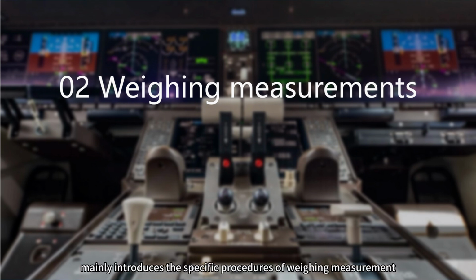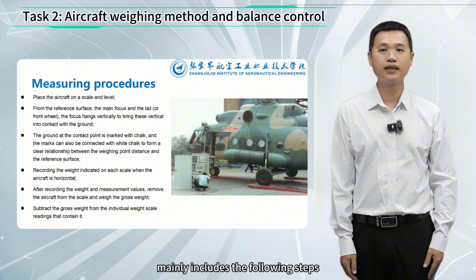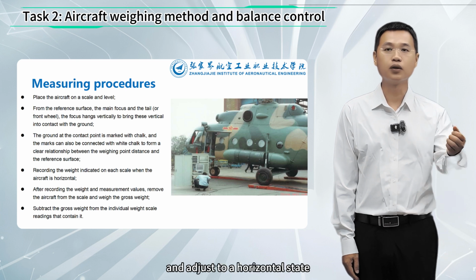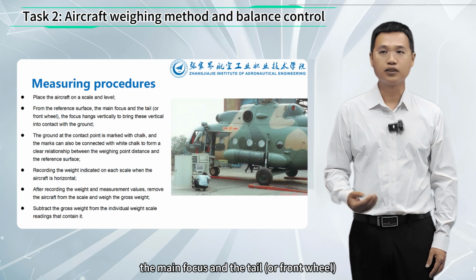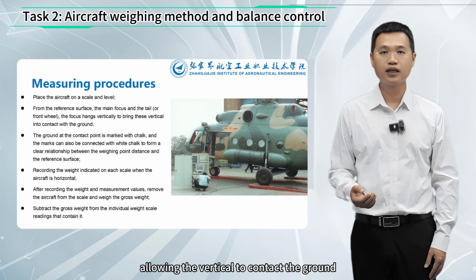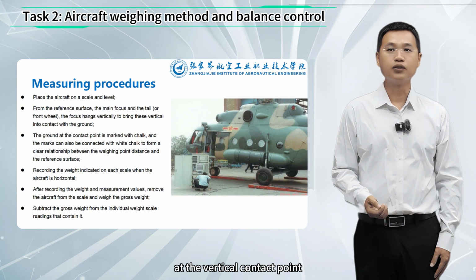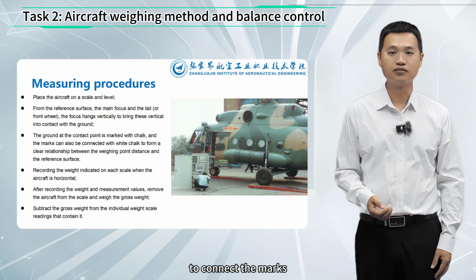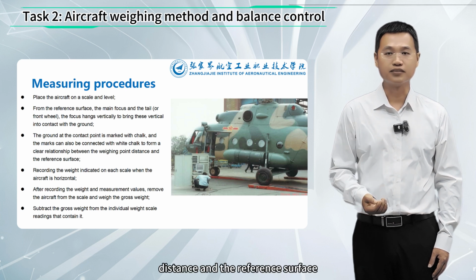This part mainly introduces the specific procedures of weighing measurement, which is a key link in obtaining accurate weight data. The measurement procedure mainly includes the following steps. Place the aircraft on the scale and adjust it to a horizontal state from the reference surface, the main focus, and the tail or front wheel. The focus is suspended vertically, allowing the plumb bob to contact the ground. Use chalk to mark the ground at the plumb contact point, and also use white chalk to connect the marks to form a clear relationship between the weighing point distance and the reference surface.